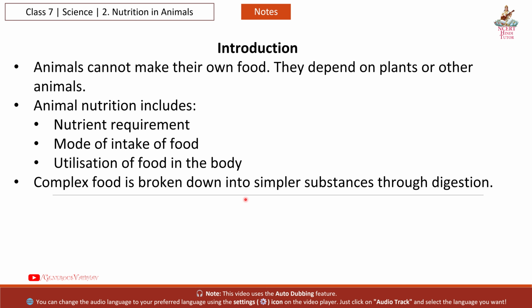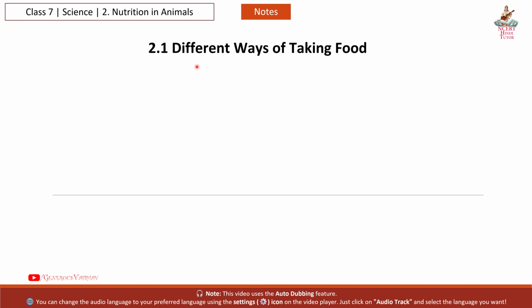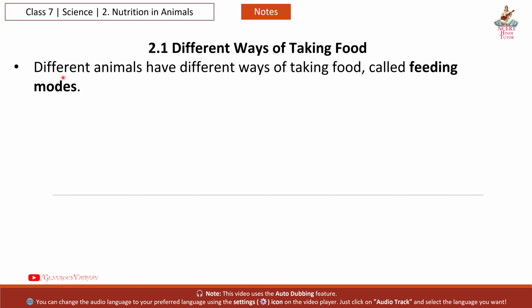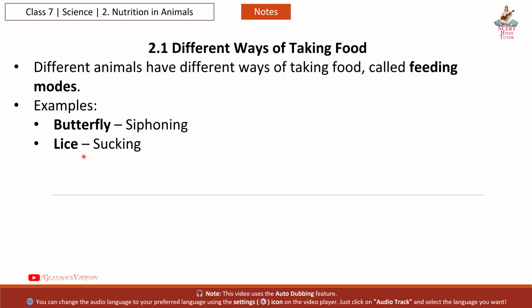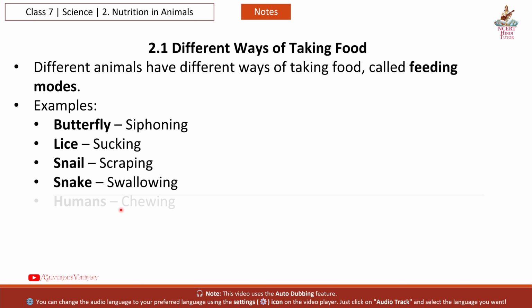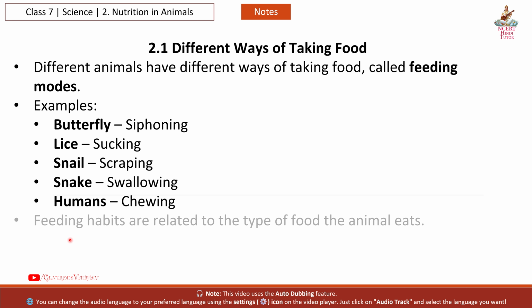Complex food is broken down into simpler substances through digestion. 2.1 Different ways of taking food. Different animals have different ways of taking food called feeding modes. Examples: butterfly siphoning, lice sucking, snail scraping, snake swallowing, humans chewing. Feeding habits are related to the type of food the animal eats.